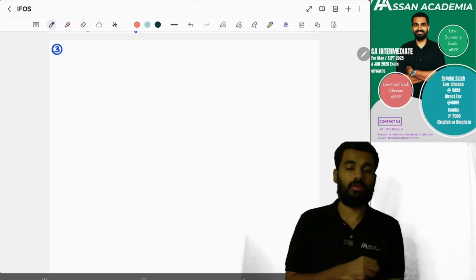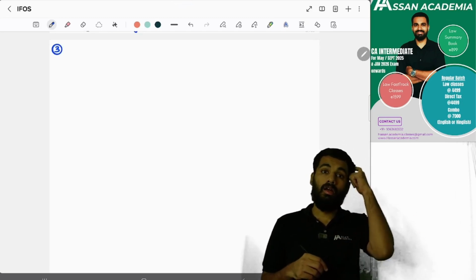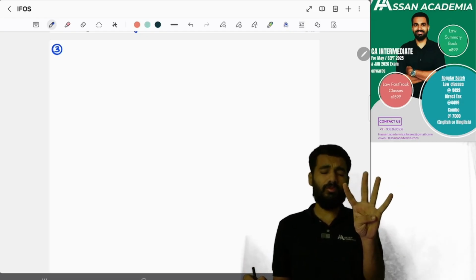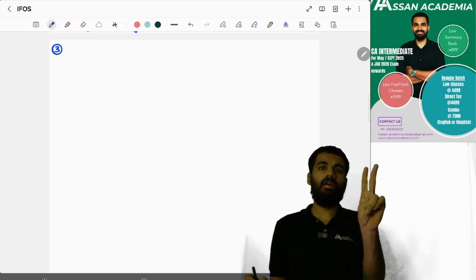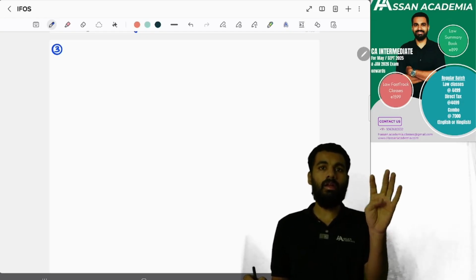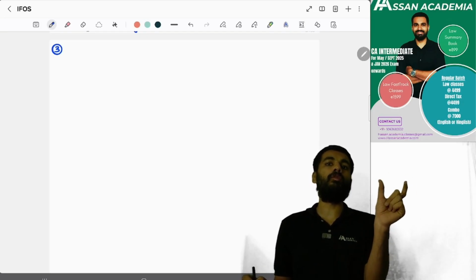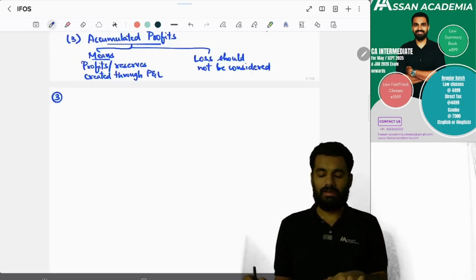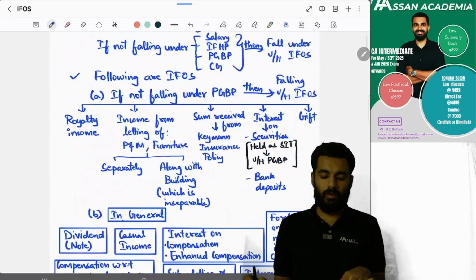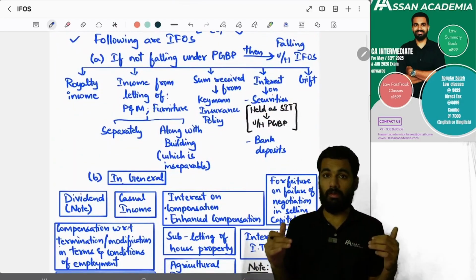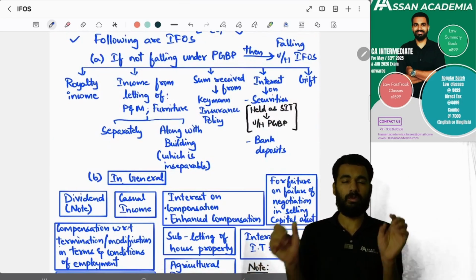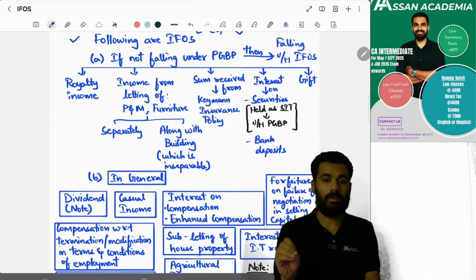And from income from other sources, we saw that if you are not falling under four heads of income: salary, house property, PGBP, and capital gain, then you will be falling under income from other sources because it is a residuary head. Yes or no? Yes. And what are the kinds of income specifically we are talking about? If you are not falling under four heads, specifically if you are not falling under PGBP,